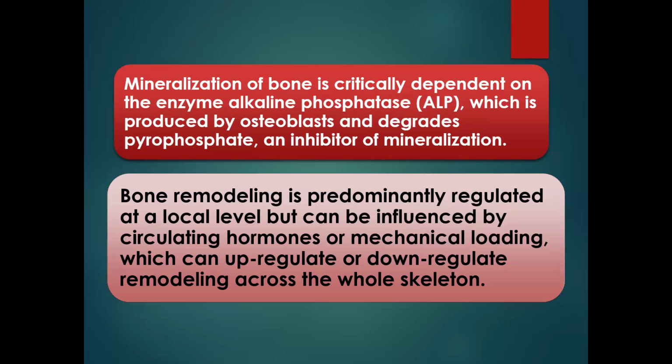However, it is important to know that certain circulating hormones in the body or mechanical loading can regulate or downgrade the remodeling across the whole skeleton. What this means is that normally, if there's a fracture in a particular bone, the bone around that place will trigger this process of bone remodeling.